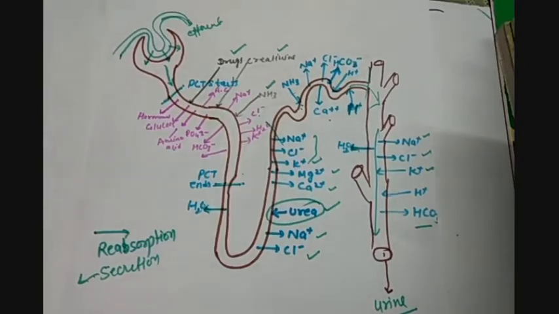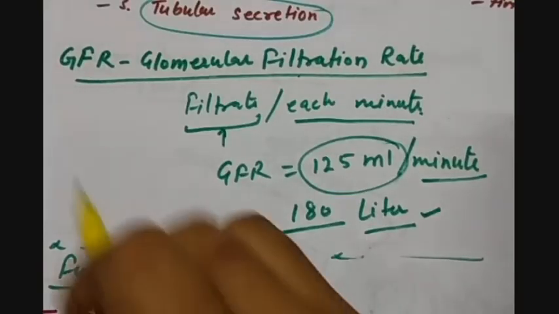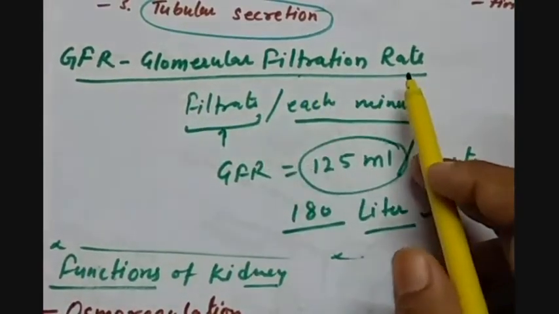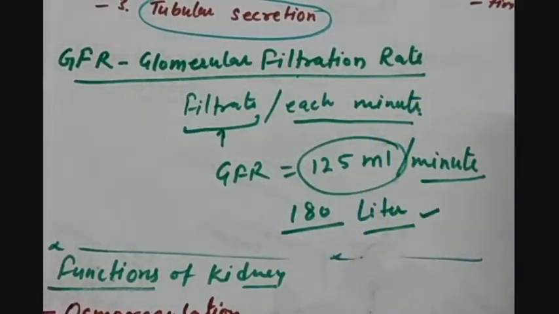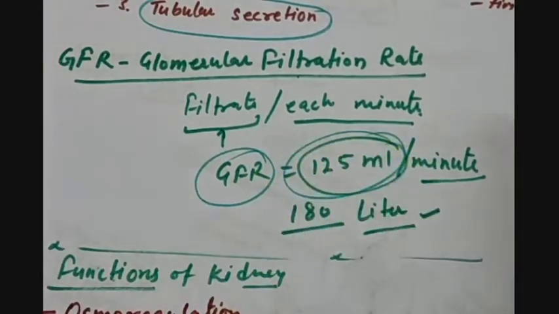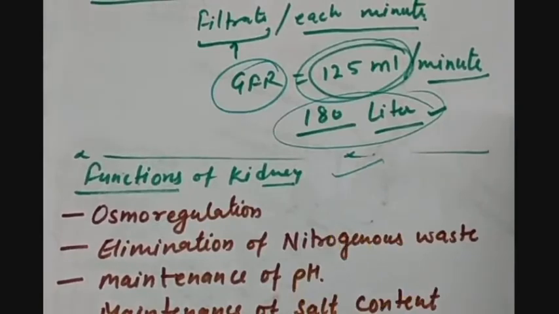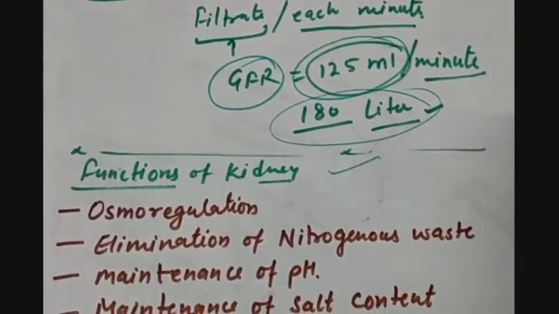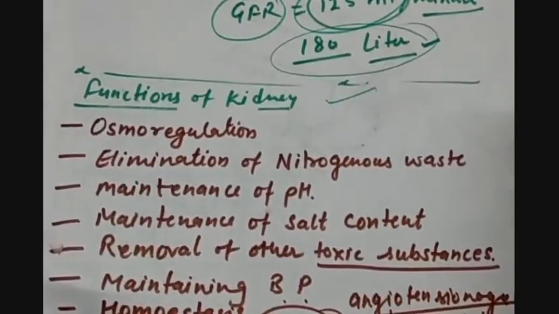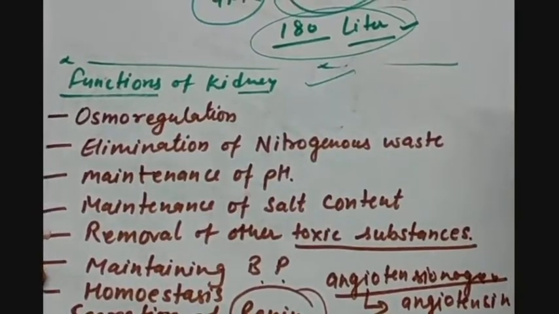So here it is. One important term that was told to you in the previous lecture also is called glomerular filtration rate. That means how much quantity of filtrate is produced by the two kidneys of our body in 1 minute. This is called GFR, and this value is about 125 ml per minute or 180 liters per day. I'm not going to repeat the functions of the kidney. You all know: osmoregulation, removal of nitrogenous waste, maintenance of pH, maintenance of salt content, removing extra toxic materials, maintaining the blood pressure, homeostasis. All these are the functions of the kidney.